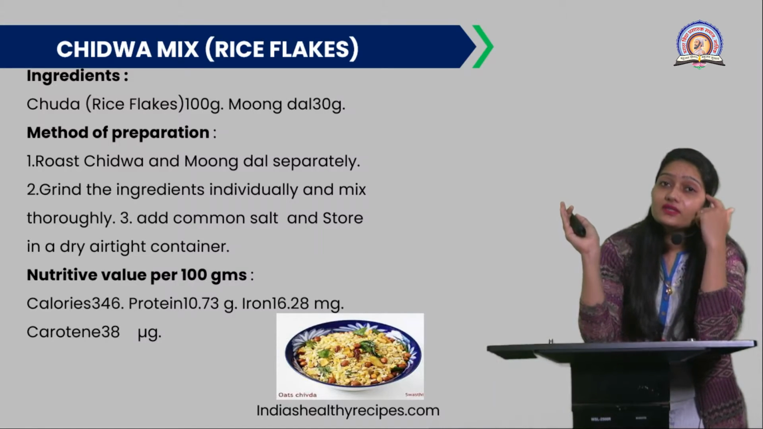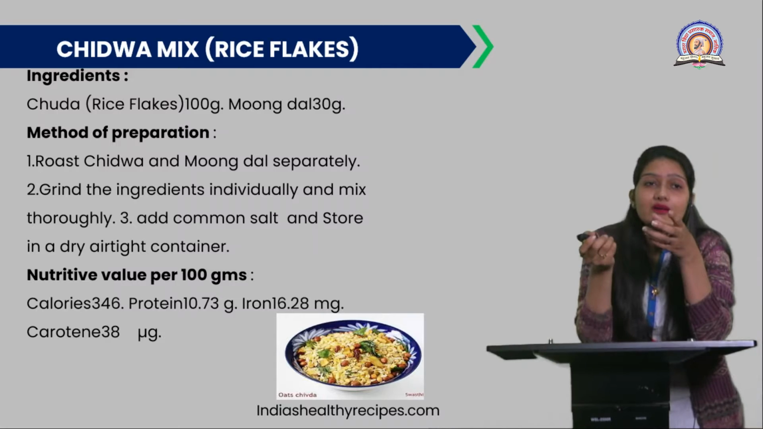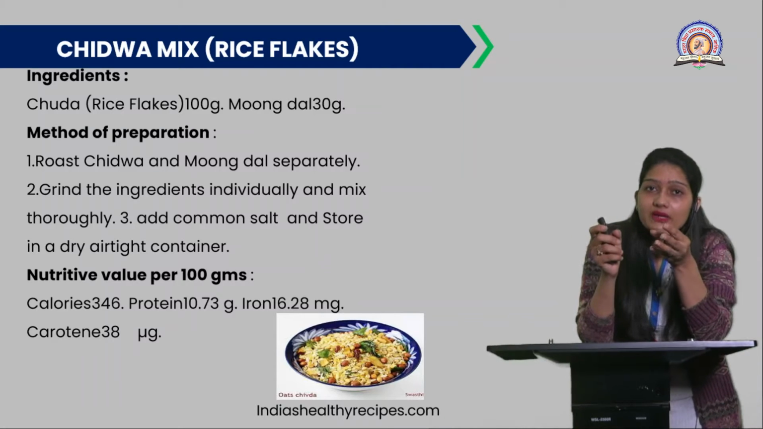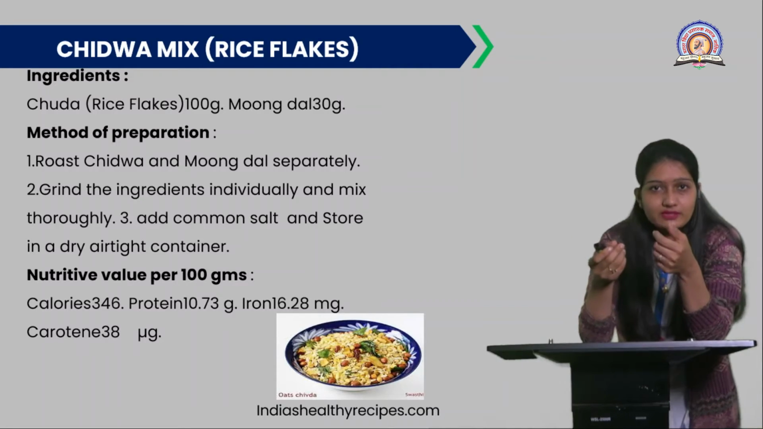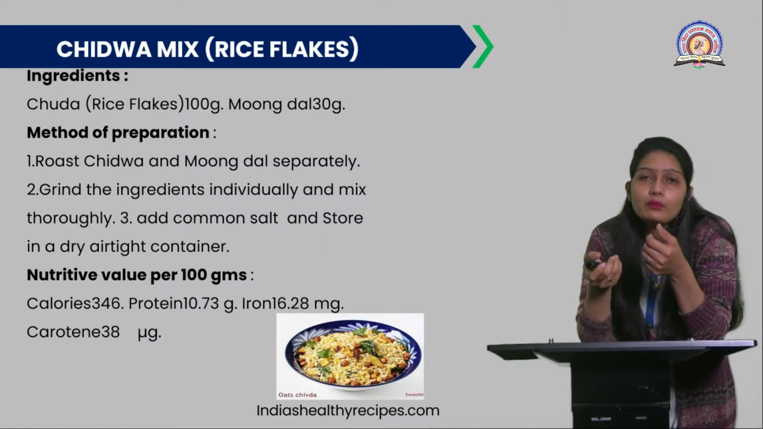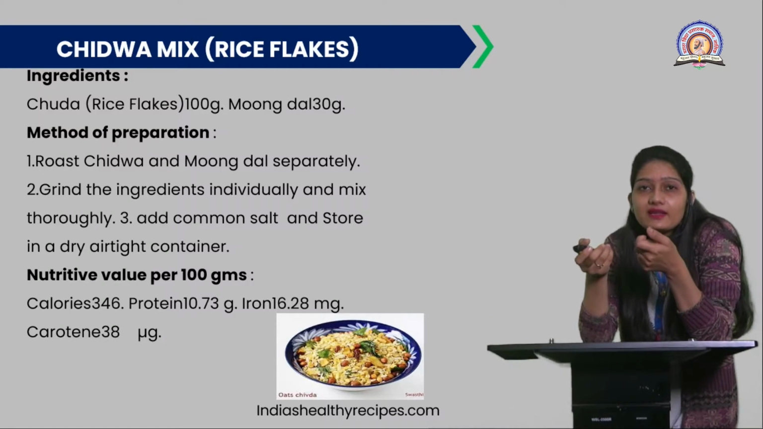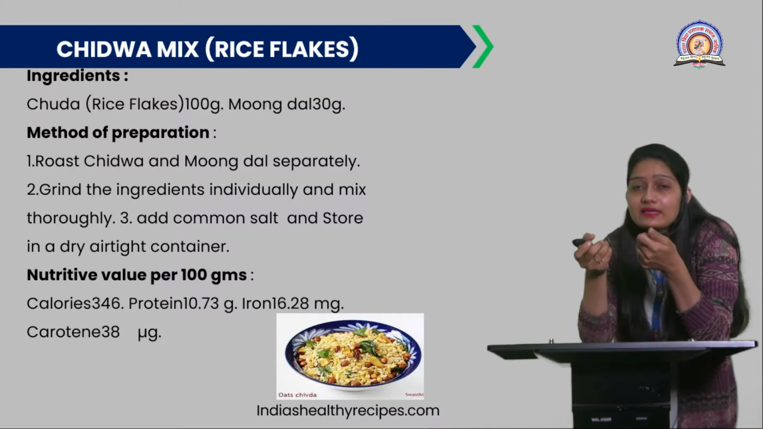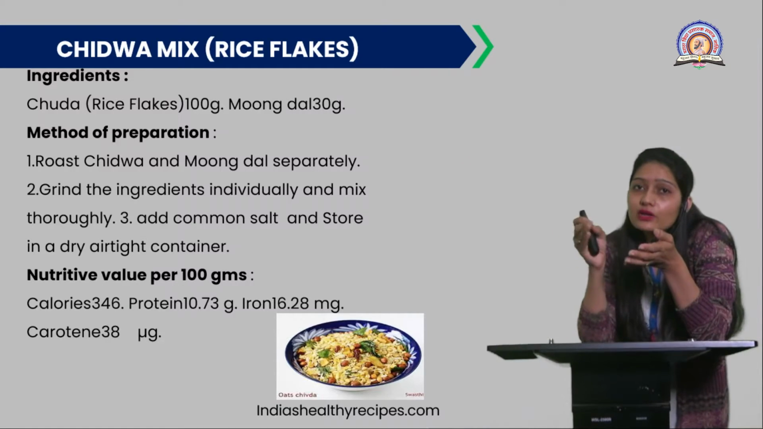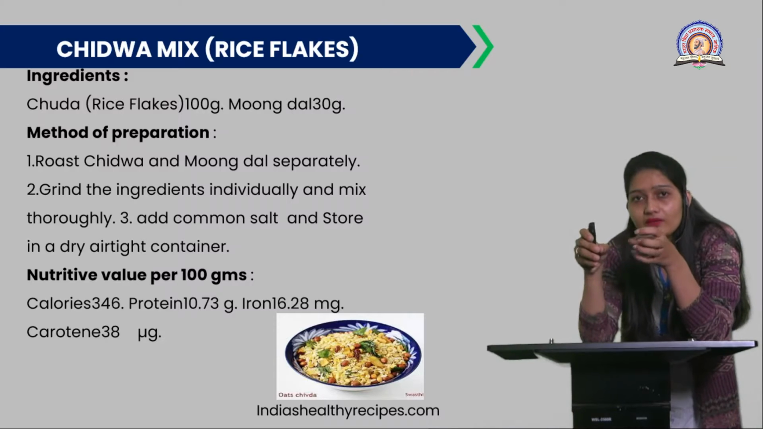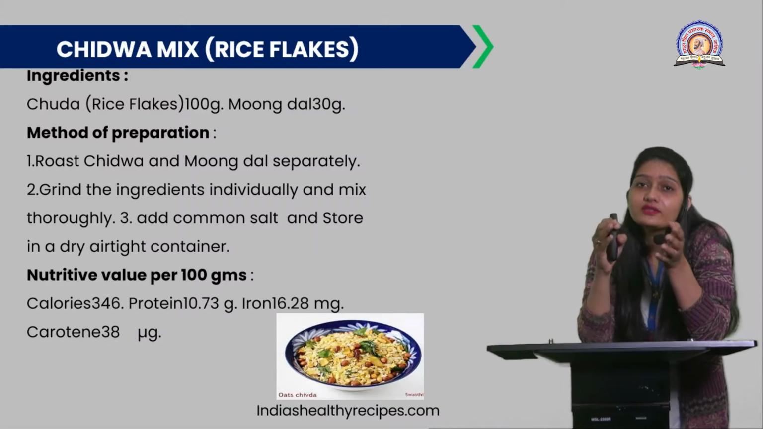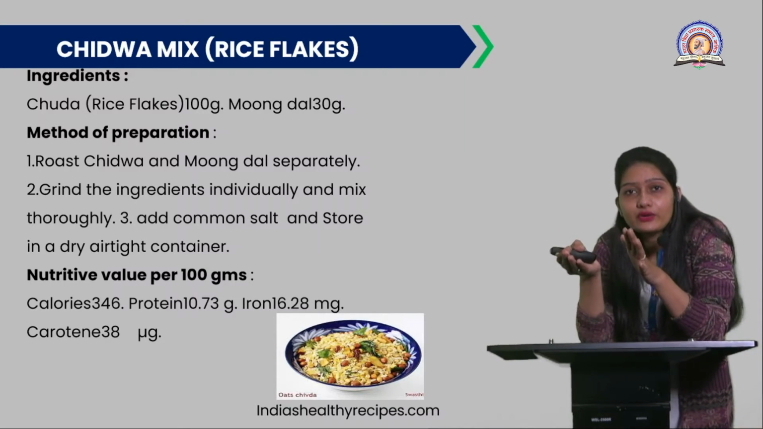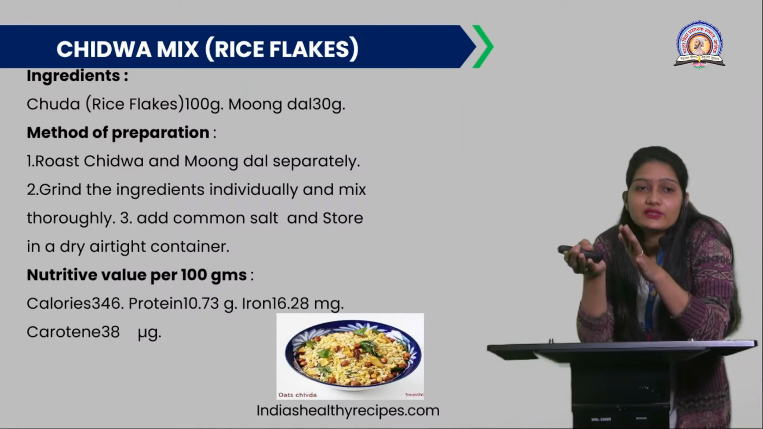So the first ingredient, the chivda, is nothing but rice flakes. Rice flakes are there. You might have known about these flakes. You require 100 gram of them, and then the moong dal, that is 30 grams. So this is again a low cost recipe, low cost but with high nutrients it can provide to the children.